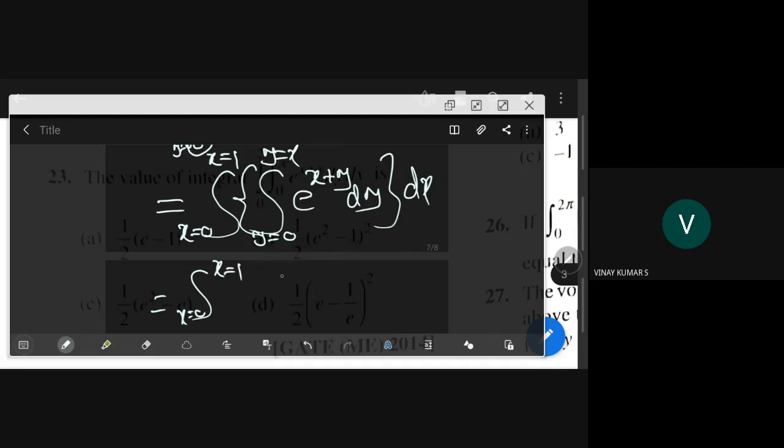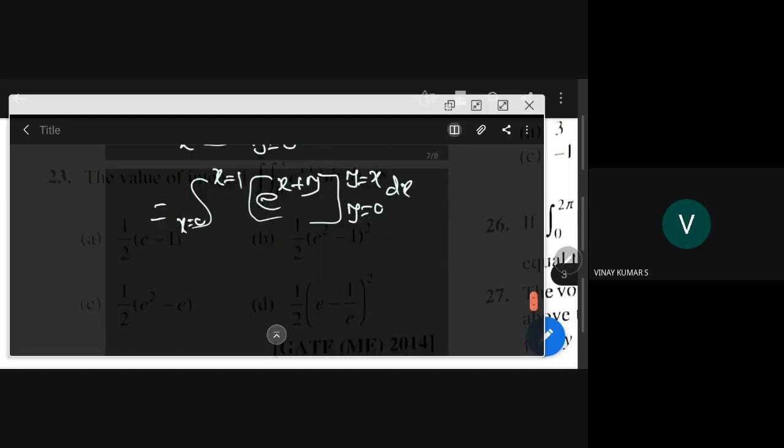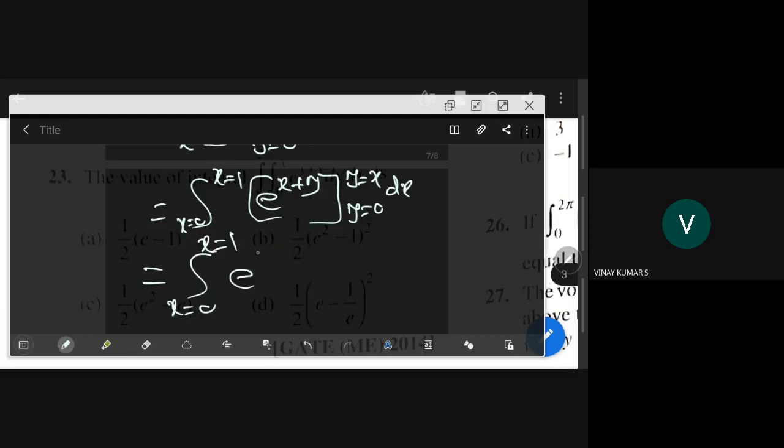Here e power x plus y, with respect to y, so y is equal to 0 to y is equal to x, dx. So this is further equal to, you have x is equal to 0 to x is equal to 1. If you put this, it is e power 2x minus e power x dx.